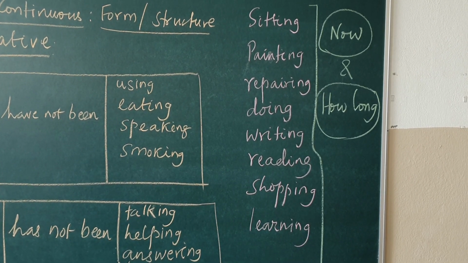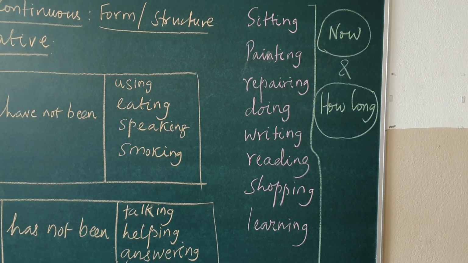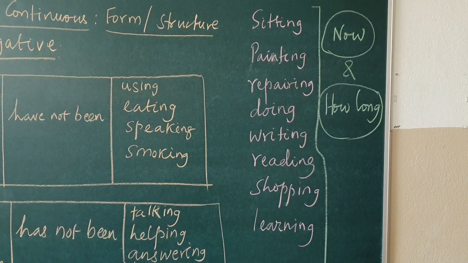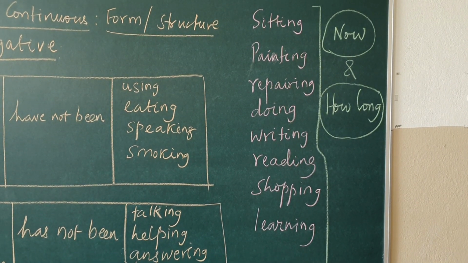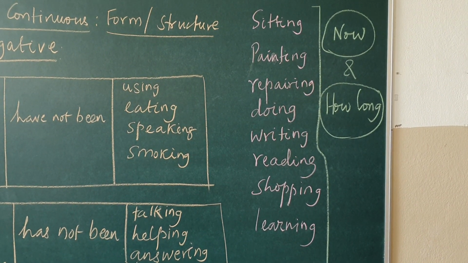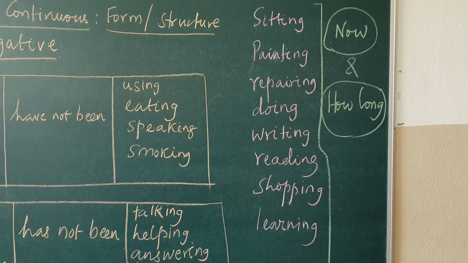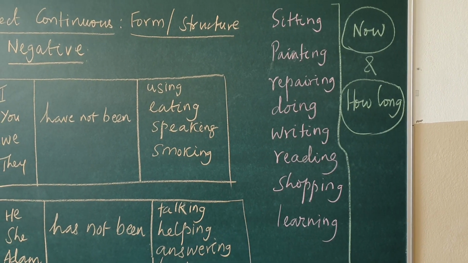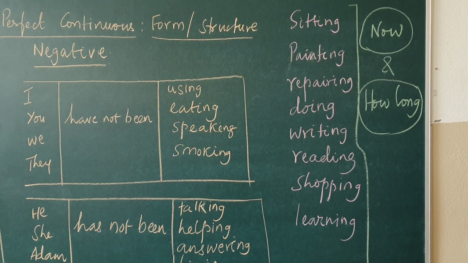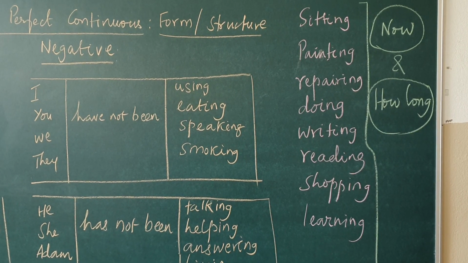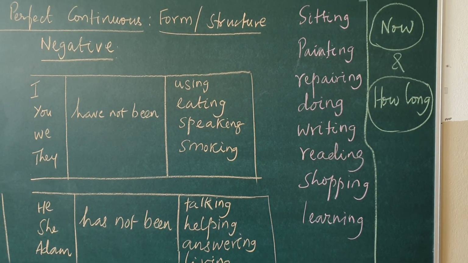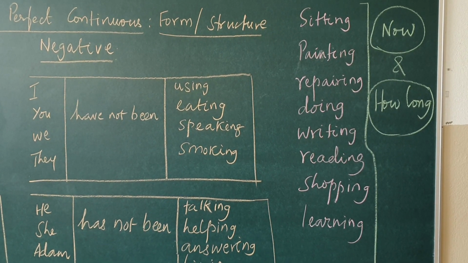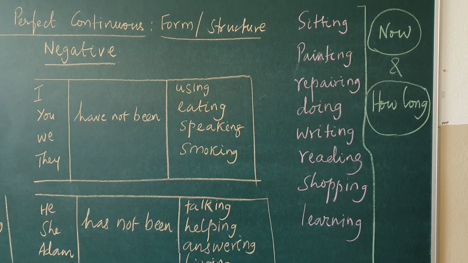Now, these are the examples we have seen. Now, some more examples I'll give. John is talking to the teacher. This is a present continuous tense. What is John doing? He is talking to the teacher. When the question comes, how long? John has been talking to the teacher for the past 2 hours. John is talking to the teacher, present continuous. John has been talking to the teacher for 2 hours is present perfect continuous.